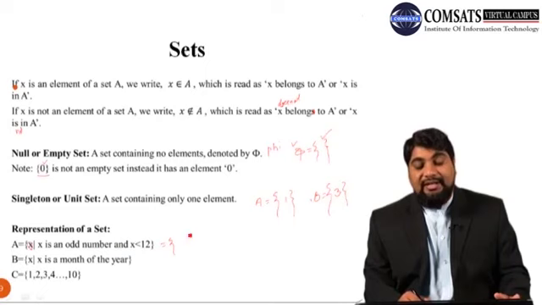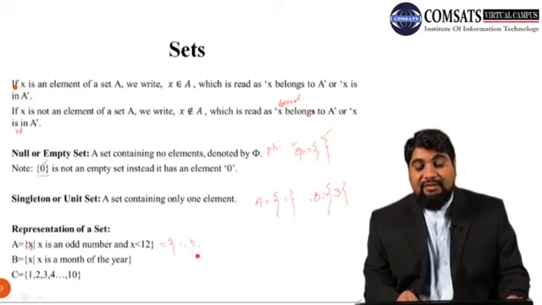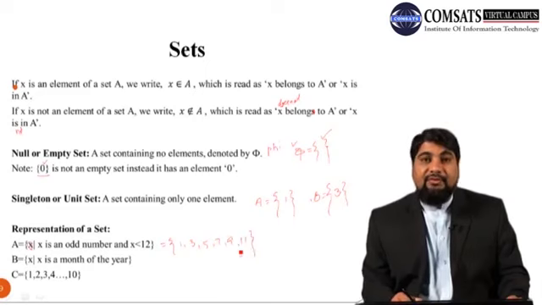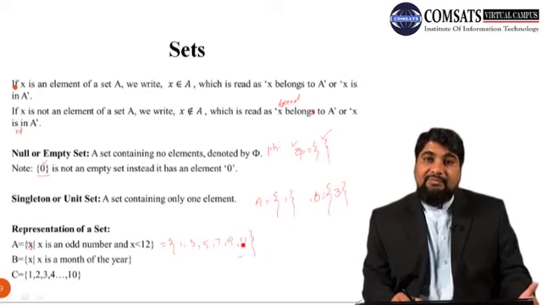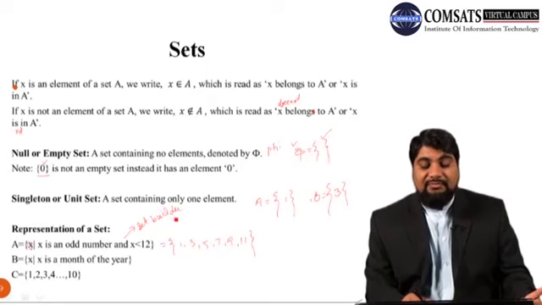So it means we can write it as all the odd numbers less than 12: 1, 3, 5, 7, 9, 11. We can represent a set in either of the two forms. This form has a special name, which is called set builder form.